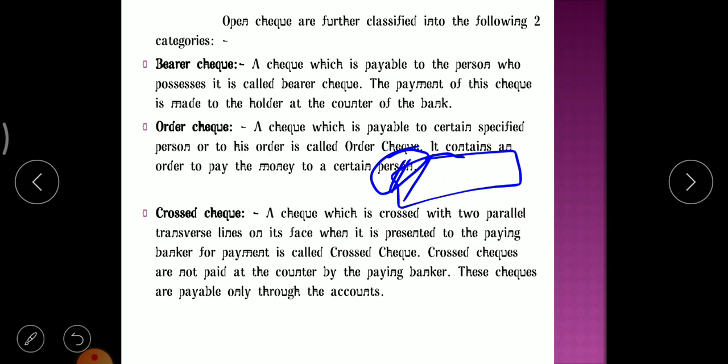Clear? What is the difference between open check and cross check? Open checks are paid at the counter of the bank, but cross checks are not paid at the counter of the bank. They are directly transferred to that particular account. Clear? So this is about cross check.